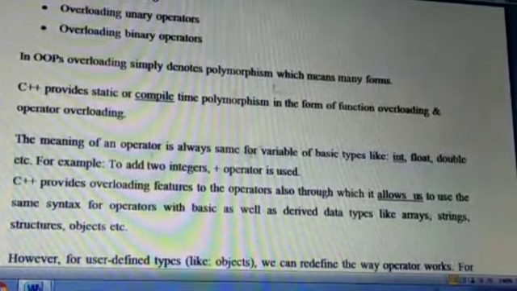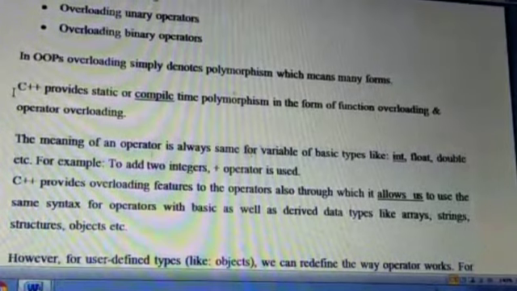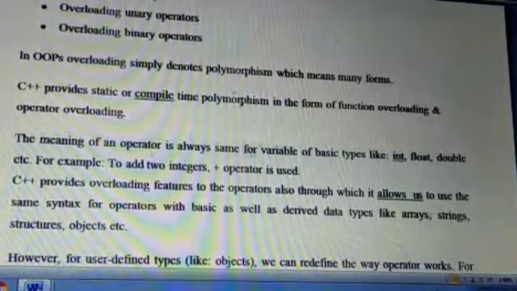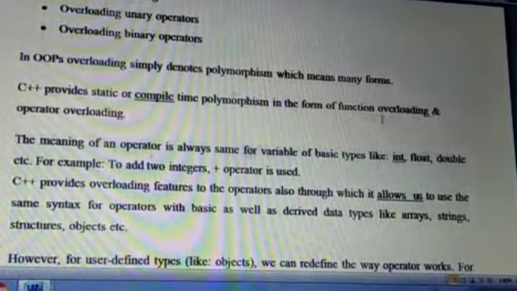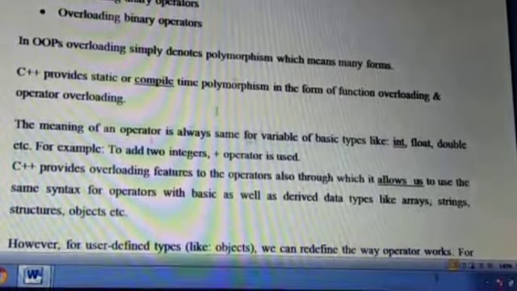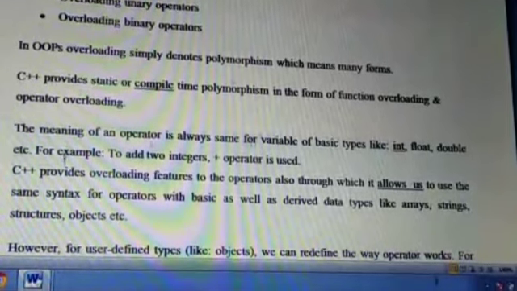Poly means many and morph means forms. Already we have discussed this in function overloading. C++ provides static or compile-time polymorphism in the form of function overloading and operator overloading. Function overloading we have already done, so today we are going to discuss operator overloading.